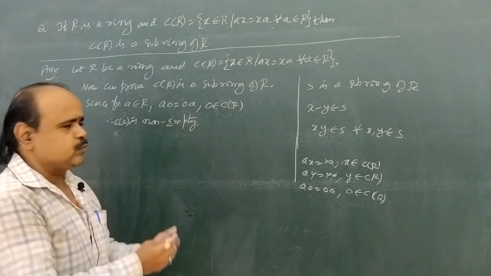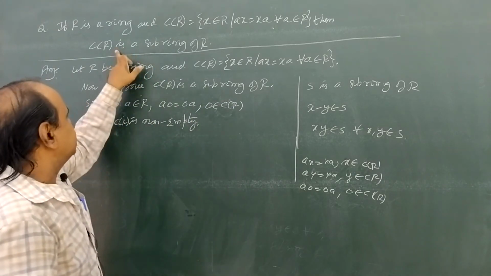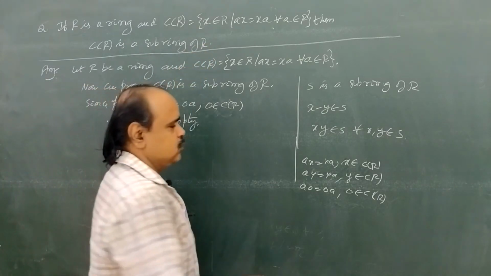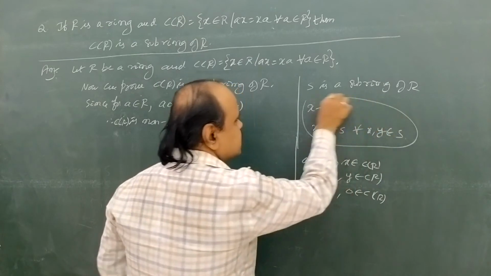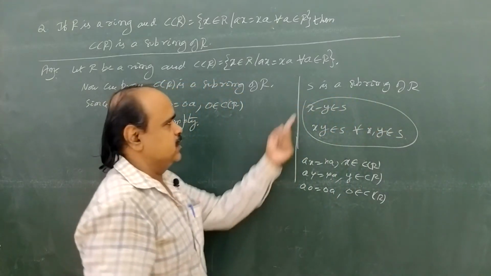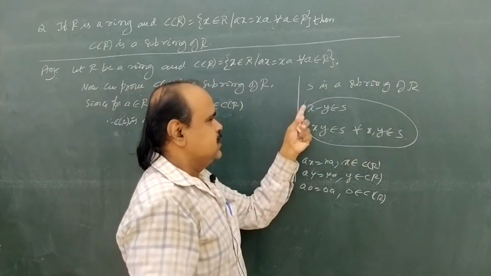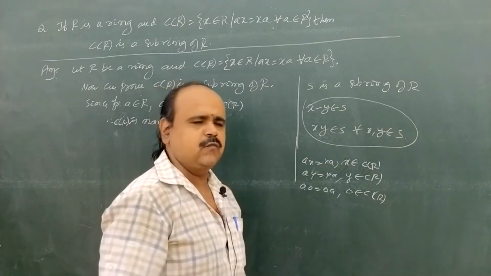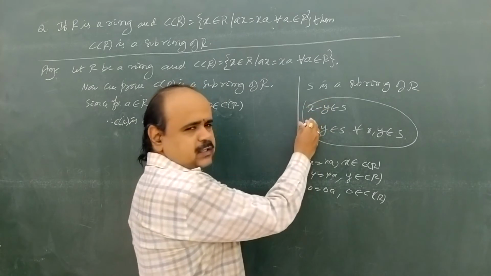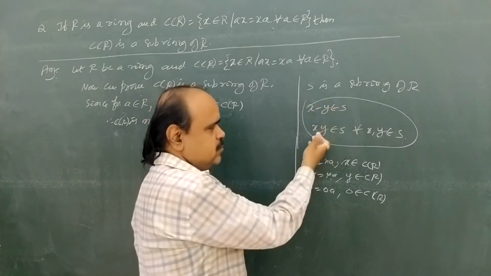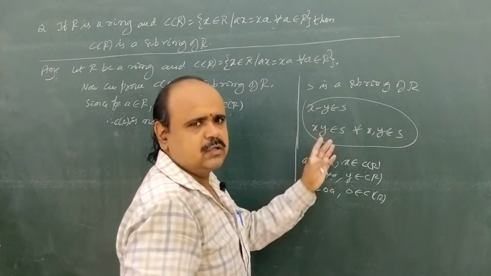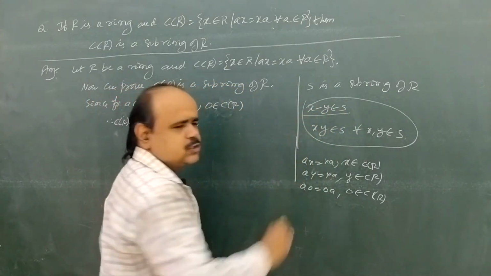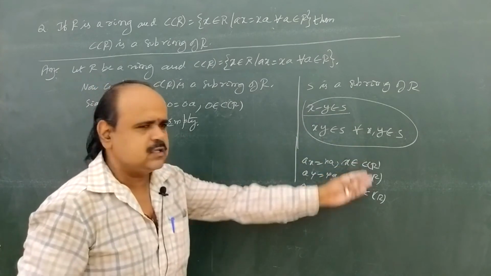Now we are going to prove the main concept, C of R is a subring of R. For that we have to prove these two conditions again. Come to our statement again: S is a subring of R if and only if x minus y belongs to S and x into y belongs to S for all x, y belongs to S. Of course, we proved this theorem by taking a and b, a minus b belongs to S and ab belongs to S. Now first we have to prove x minus y belongs to S. Of course, S means here C of R.